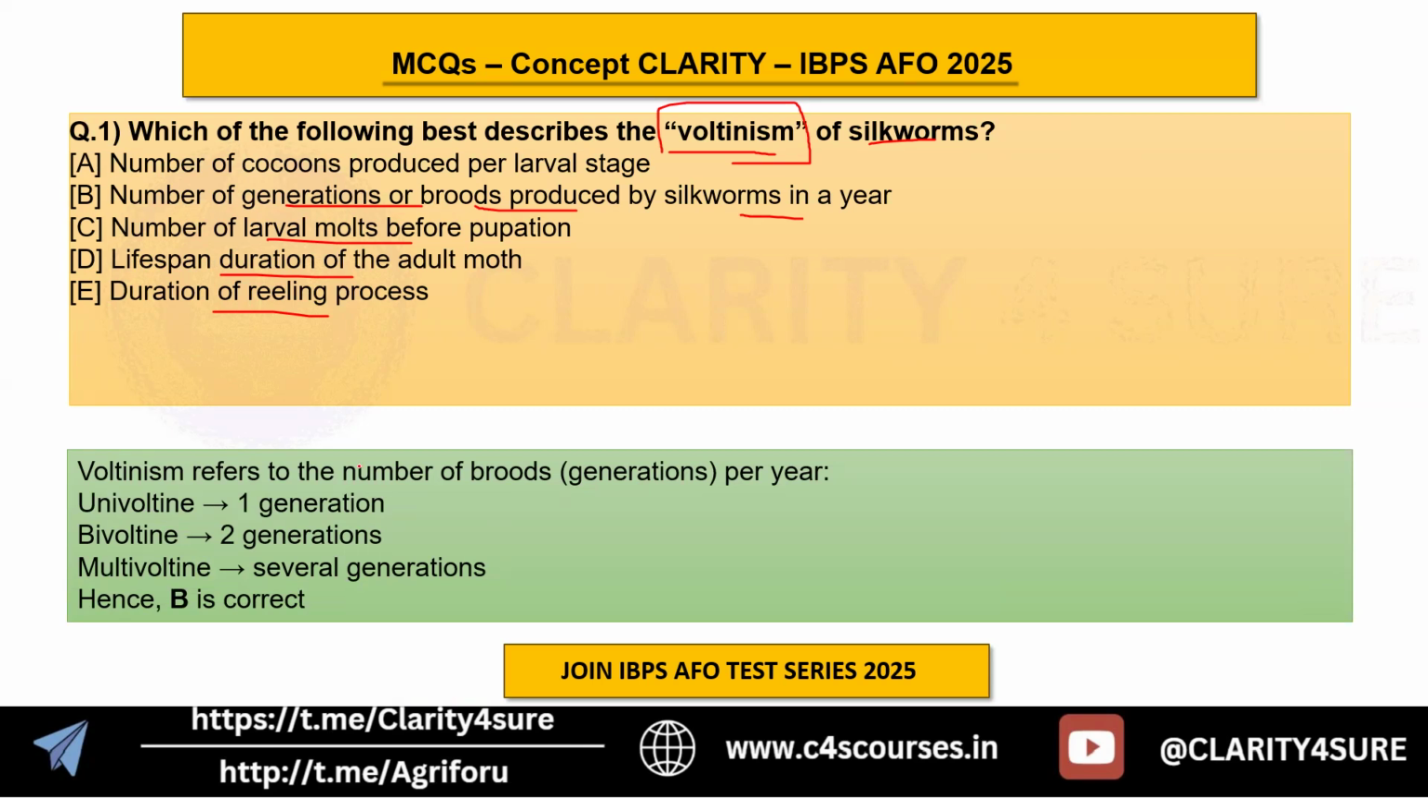Voltinism refers to the number of brood generations per year. Univoltine means one generation per year, bivoltine means two generations per year, whereas multivoltine means several generations per year. In this way, we have discussed the three types of voltinism here.